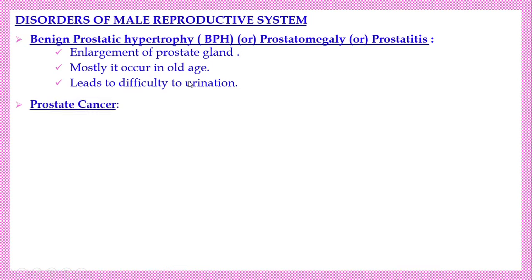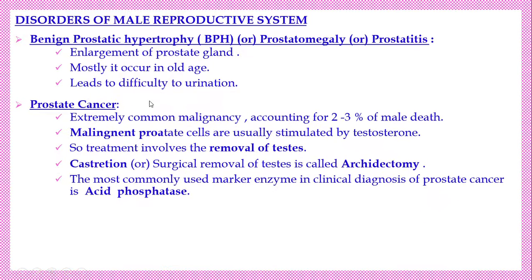Next one, prostatic cancer. That means cancer development in the prostate gland. It is an extremely common malignancy, accounting for 2 to 3% of male deaths. Malignant prostate cells are usually stimulated by testosterone. Because the testosterone level goes up, this can occur. So what is the treatment? It involves the removal of the testes. The testes are removed because the testosterone level from the testes is high, which may cause prostate cancer.